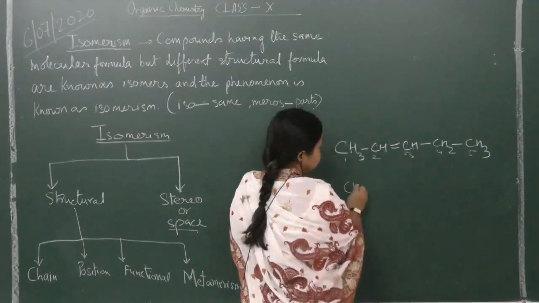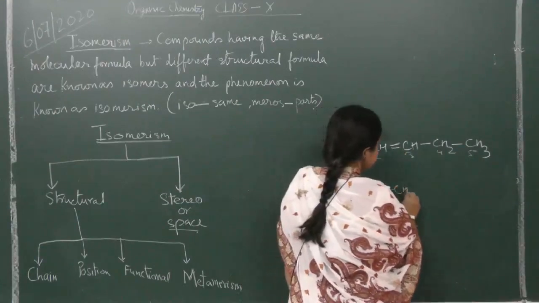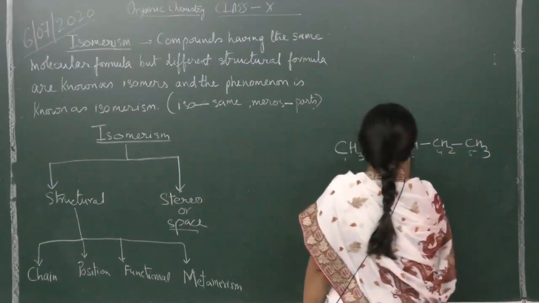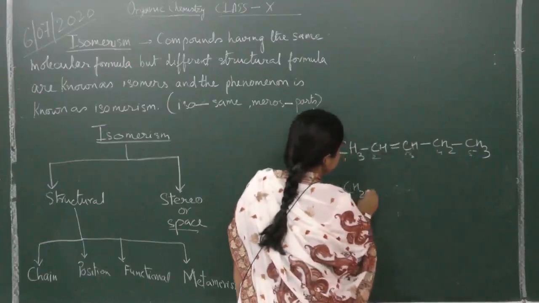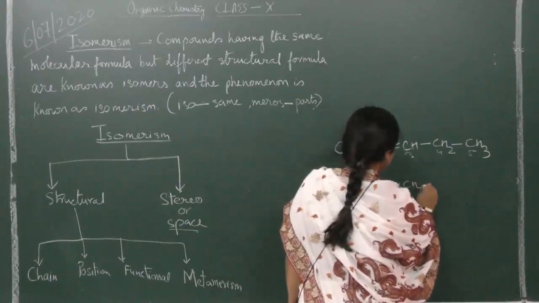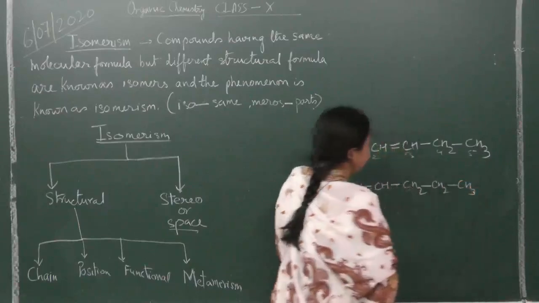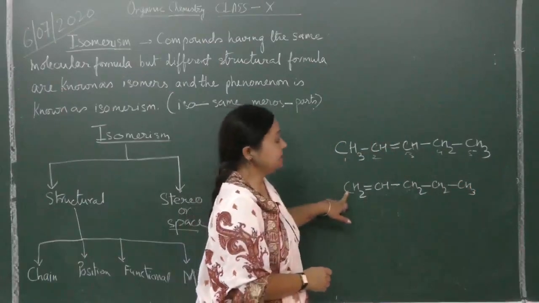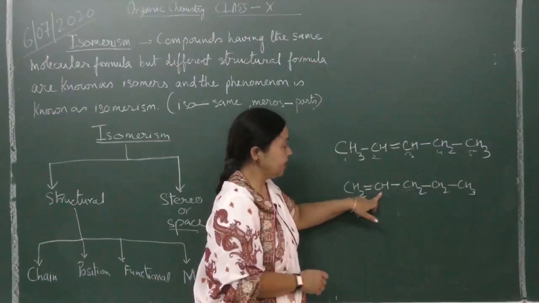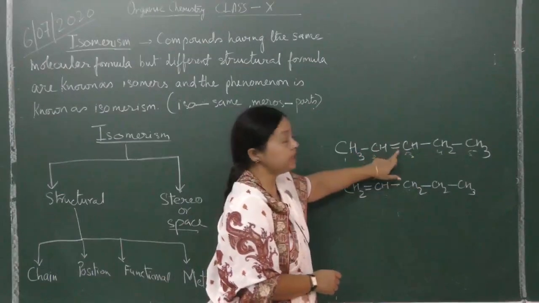And if I write this CH3, CH2, CH2 double bond, CH, CH2, 1, 2, 3, 4, 5. Here the double bond is in the first position only, between 1 and 2. The molecular formula is the same, but the position of the double bond is different.